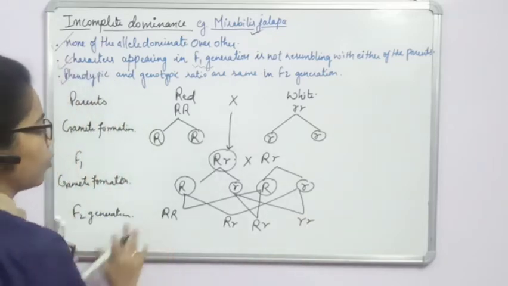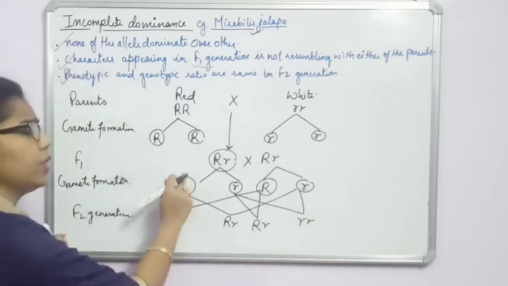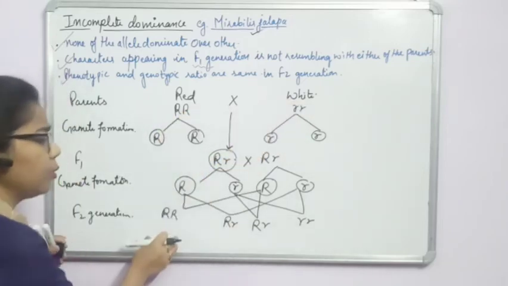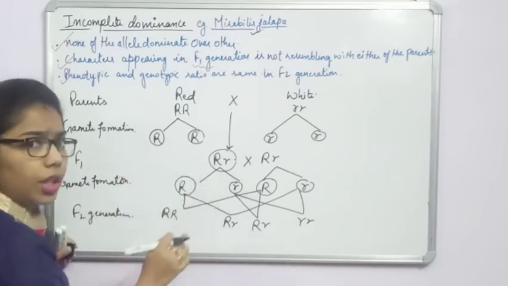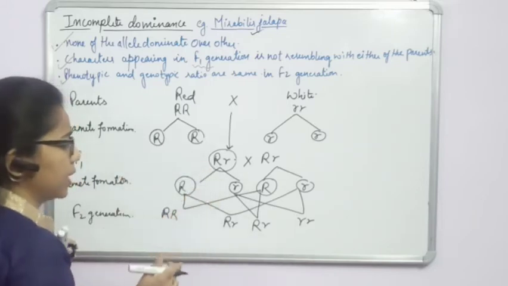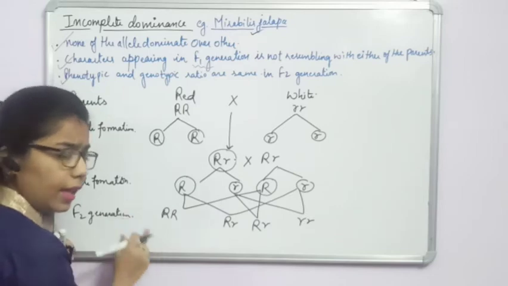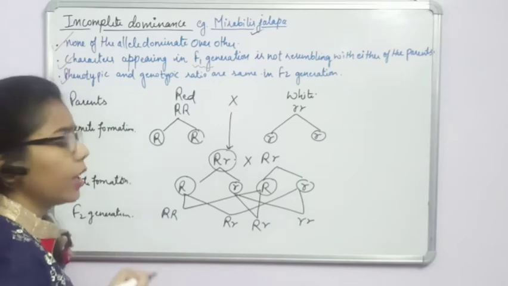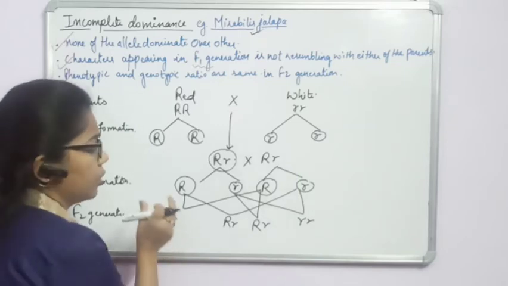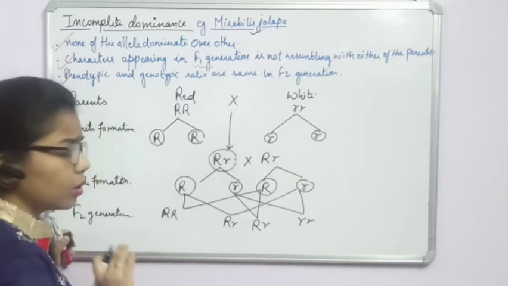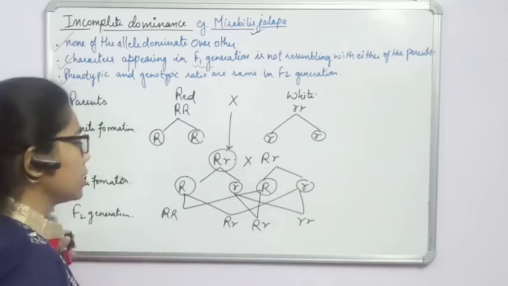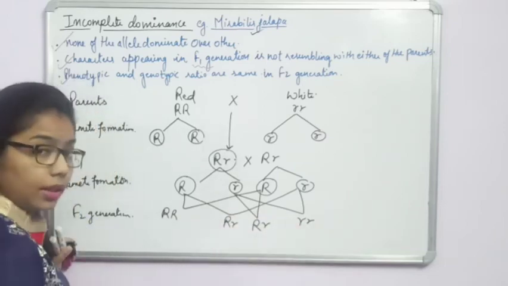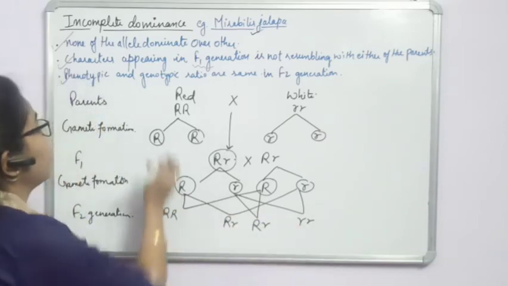So what you are watching here is that in the F1 generation we are getting the intermediate of both the parents, but in the F2 generation those characters which were not able to express themselves will express. Here we said that there may be some blending of character, but the F2 generation shows that there is no such blending, because 25% and this 25% show the same character as their parents.